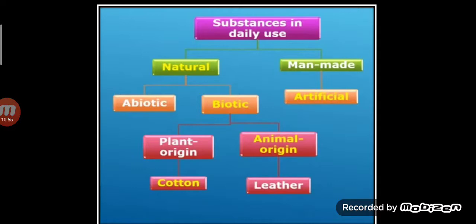In case of biotic substances, there are two types, that is children, plant origin and animal origin. In case of plant origin, example is cotton, or in case of animal origin, example is leather.